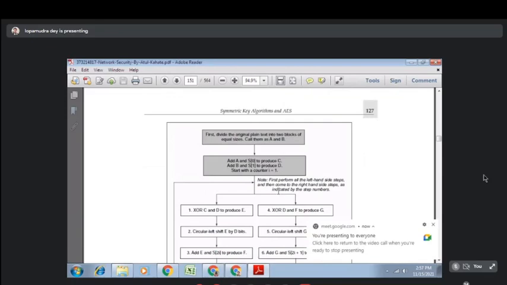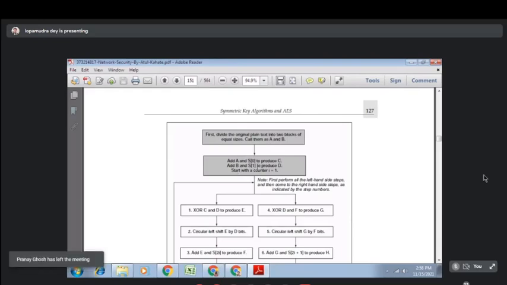So this is the RC5 algorithm. Initially your plain text is divided into 2 blocks, for example, A and B. Now you have to add A with S0 to produce C, I will discuss what S0 is, and add B with S1 to produce D, and start with the counter I equal to 1.